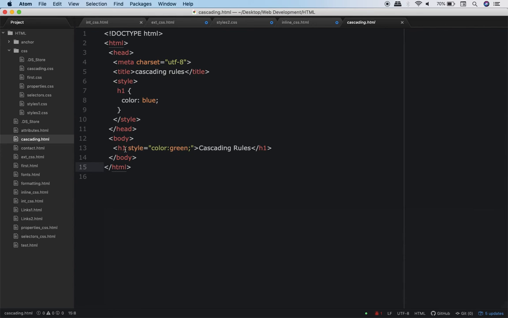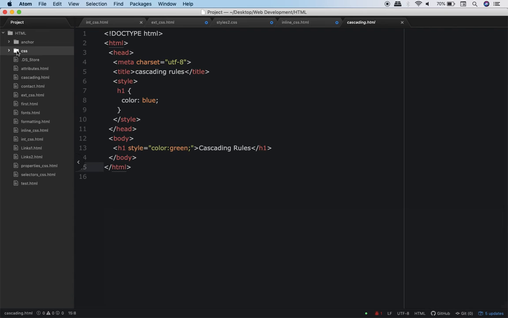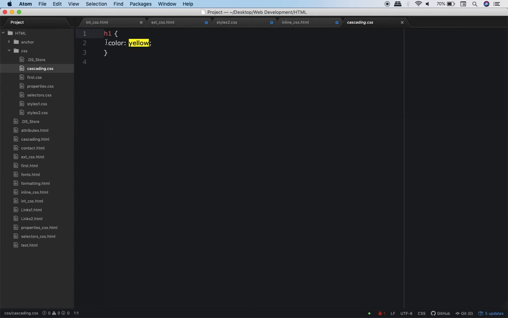Now for H1 I have given internal CSS which states that the color should be blue. Not only that, over here this is the folder CSS. Inside the folder CSS, I have created one file, cascading.css, and inside that I have stated that the color should be yellow.